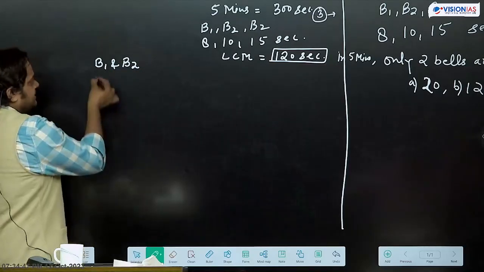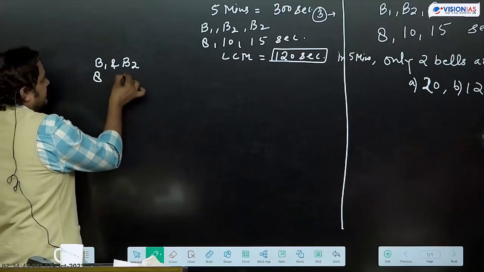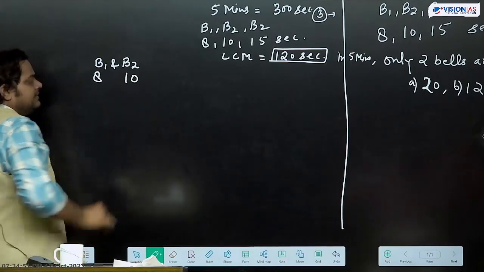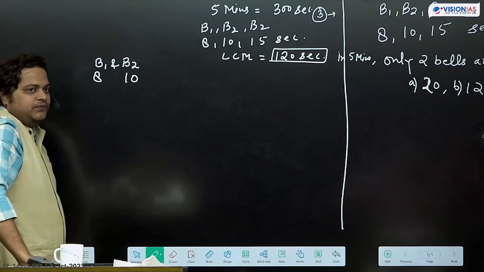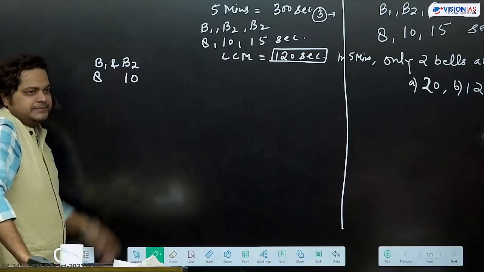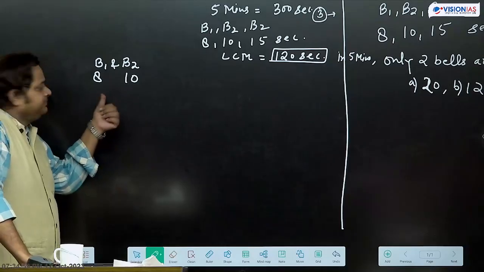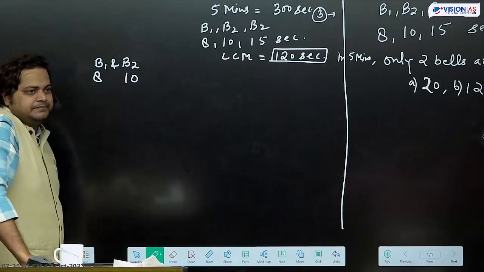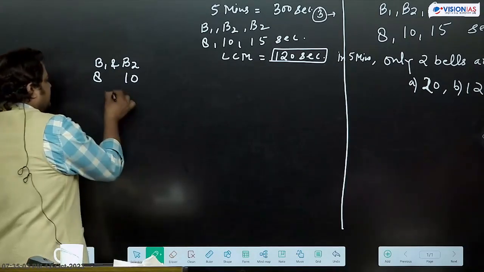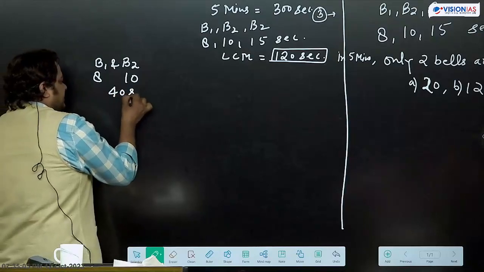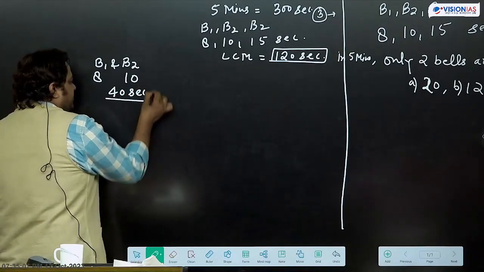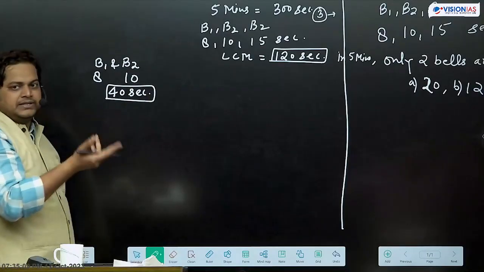So B1 is ringing after 8 seconds, B2 after 10 seconds. So when these two will ring together, LCM इसका निकालना पड़ेगा. We need to calculate LCM. 8 and 10 का LCM 40. So every after 40 seconds they are going to ring together.